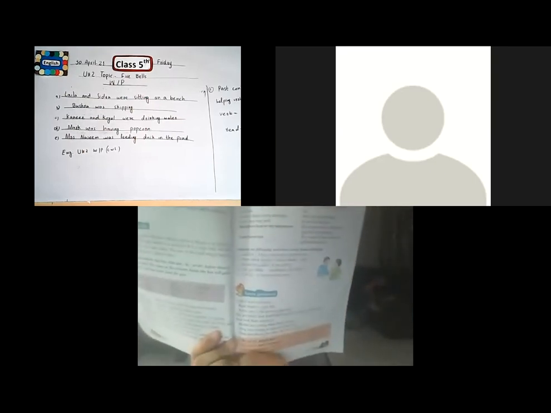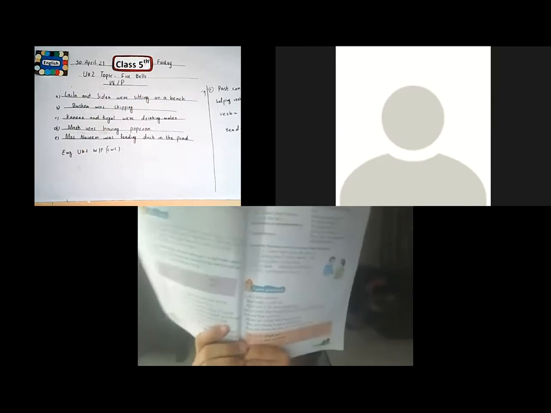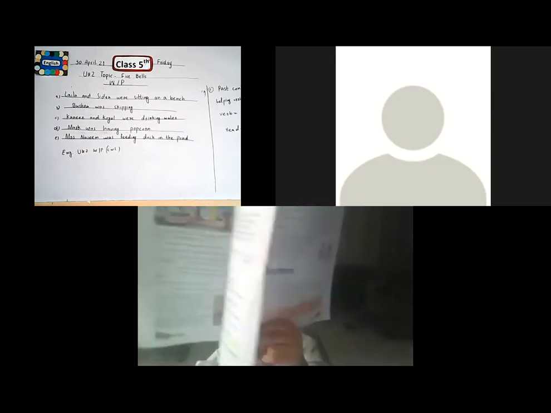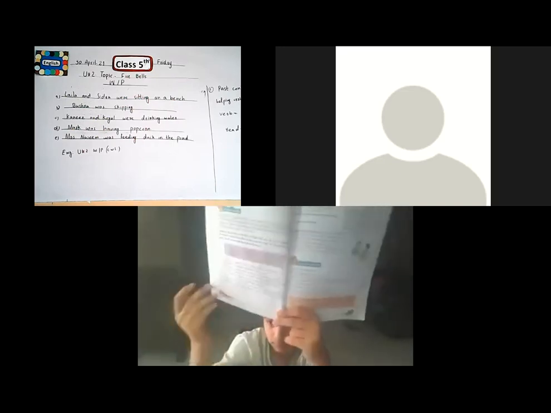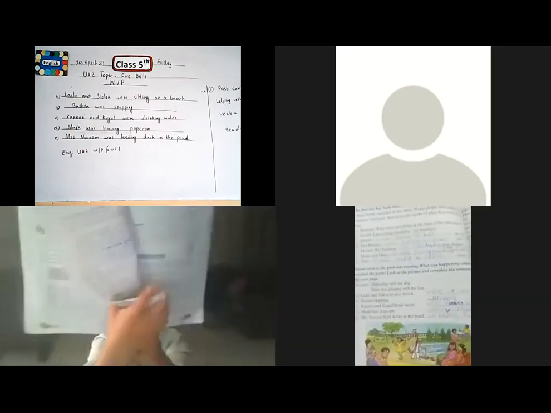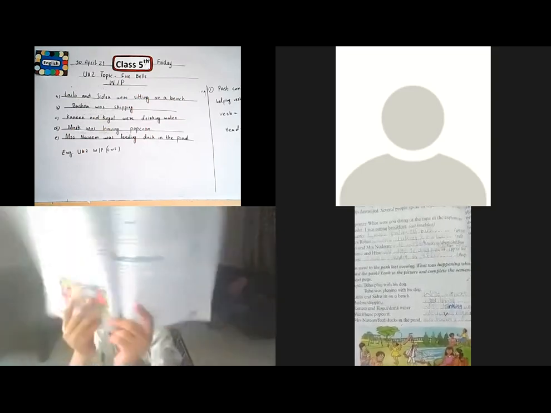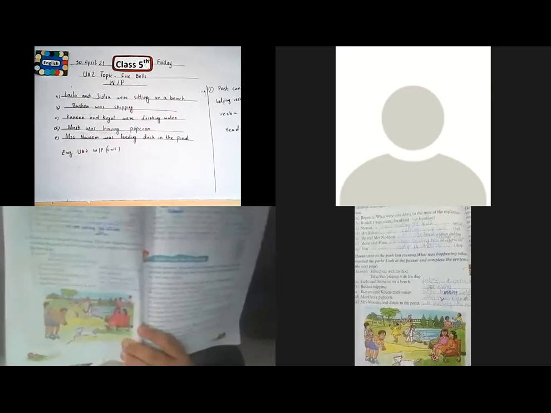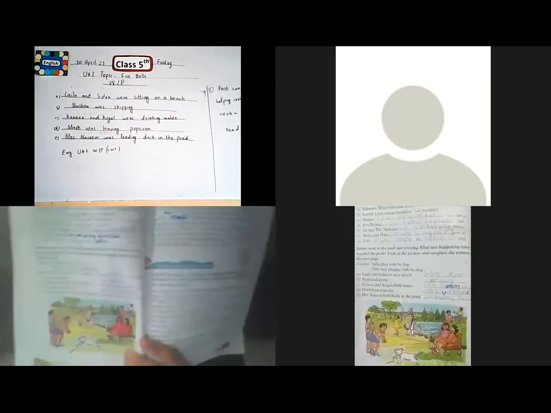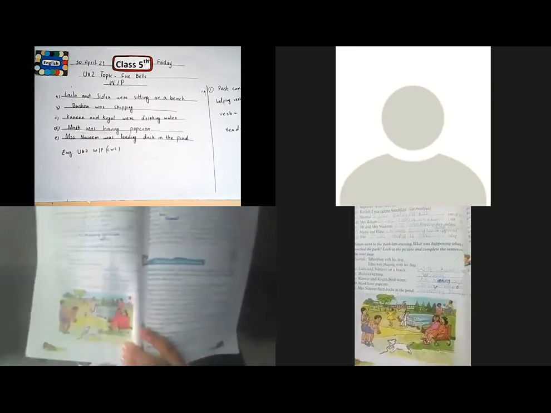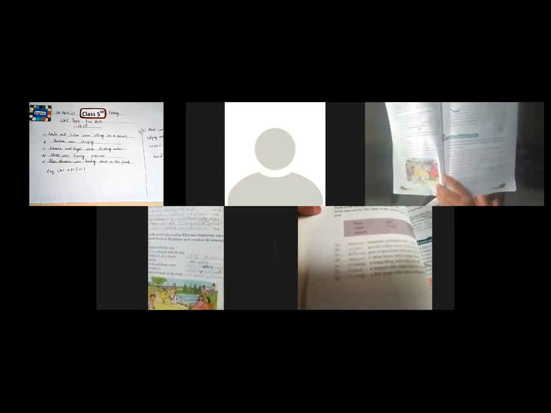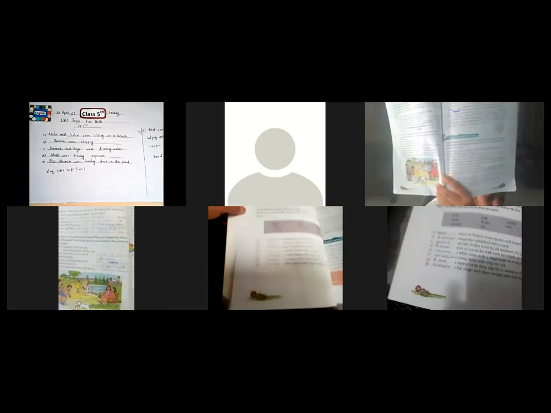Very good. Abdul Qadir, show me your book. Muhammad Sufyan, very good. Very good, students.